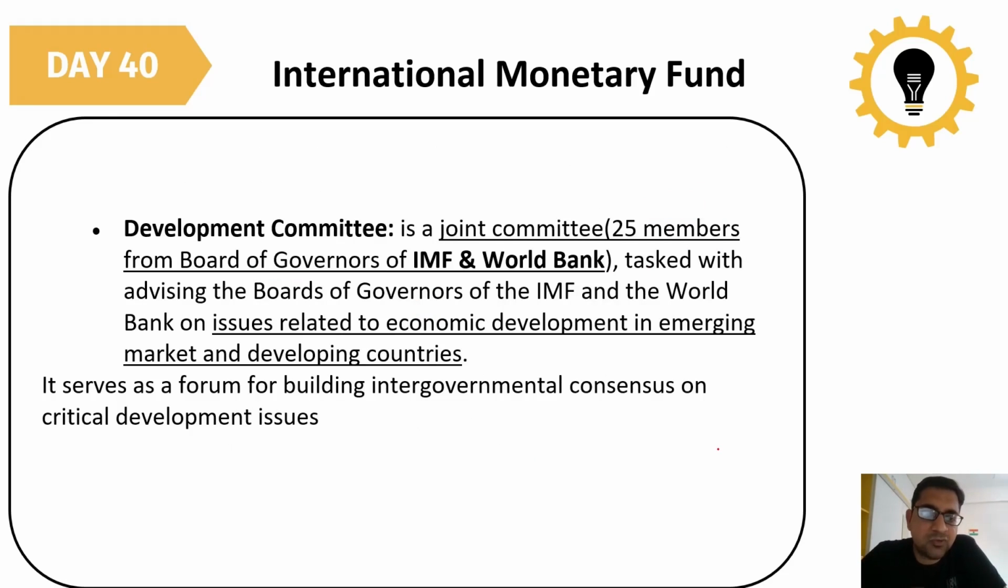What is the work of this development committee? It is a joint committee of 25 members from the board of governors of the IMF and World Bank. So here the World Bank and IMF are working together. The main task is advising the board of governors of the IMF and the World Bank on issues, here they are going to discuss issues related to economic development in the emerging market and developing countries.